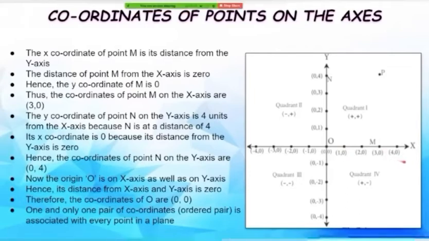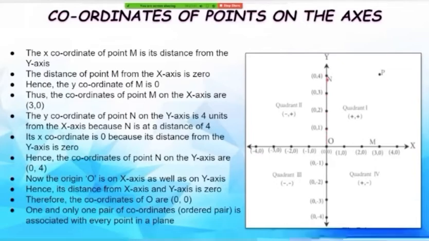So, this is how you determine the position of a point when it lies on an axis. Now, let us look at the y-axis. The y-coordinate of point N on the y-axis is 4 units. That is, its distance from the x-axis is 4 units.